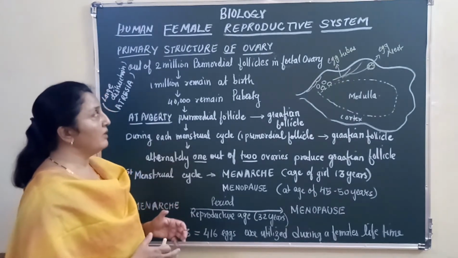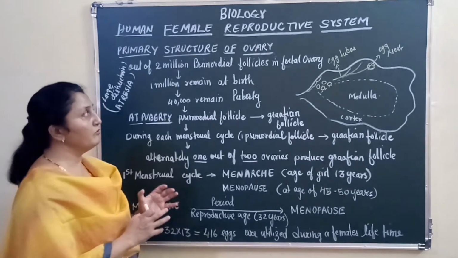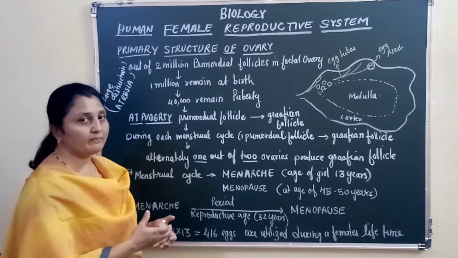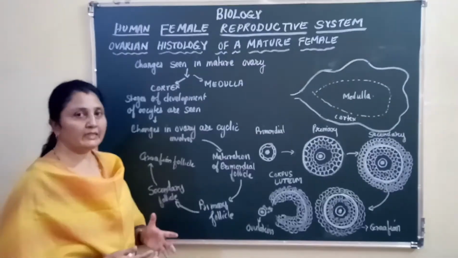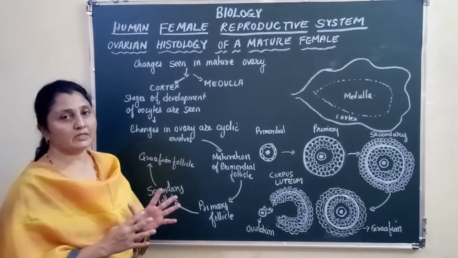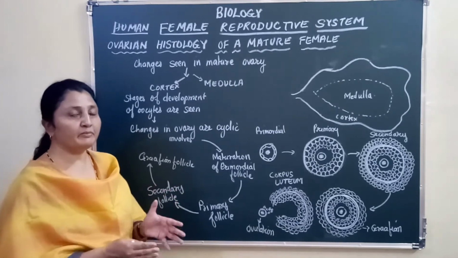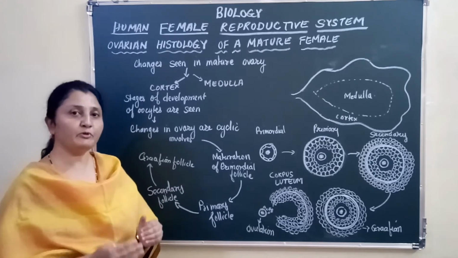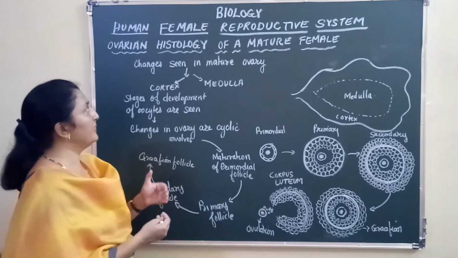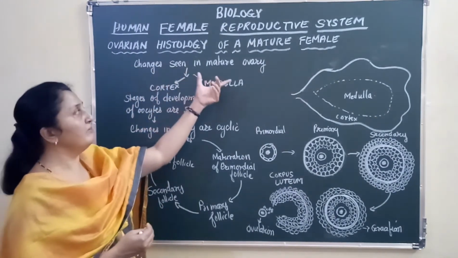So this is, in all, how the development inside the primary ovary takes place. Now let's see what a mature female ovary looks like, right? We are going to see the insides of a mature female ovary. That is, when a girl attains puberty, what does the ovary look like from within, correct? The ovary shows the changes that are seen in a mature ovary.